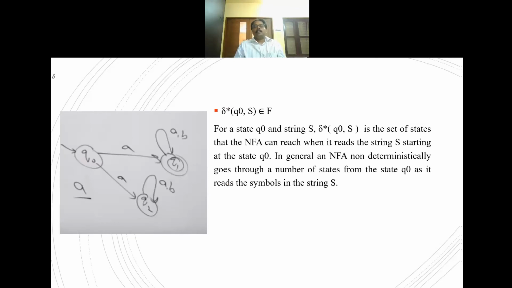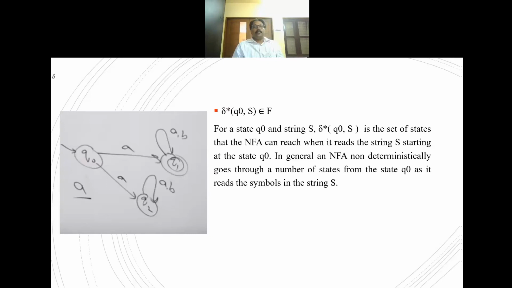We are considering a transition function δ*(q0, s). q0 is the initial state, s is the string, and δ*(q0, s) is an element of a final state. For a state q0 and string s, the transition function δ*(q0, s) is the set of states that the finite automata can reach when it reads the string s starting at the state q0.